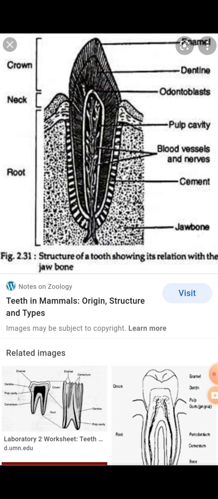Here in the crown, neck and root, there are the dentine, odontoblasts, pulp cavity, blood vessels and nerves, the cement as well as the jawbone. These are all the simple development of a tooth. Teeth are formed partly from the epidermis and partly from the dermis. The enamel of the tooth is formed from the epidermis. The dentine, cement and pulp are formed from the dermis. So this is the formation of a tooth in a simple manner.